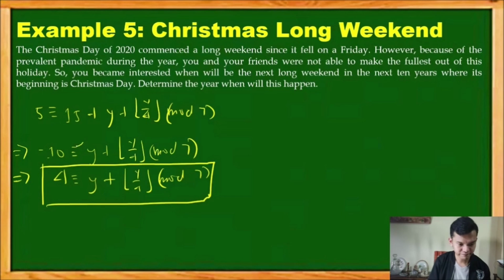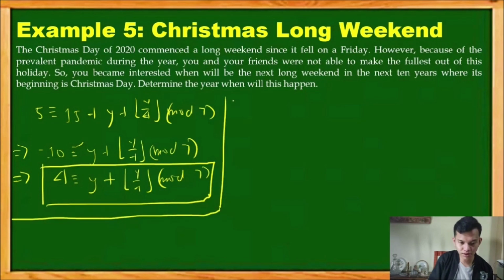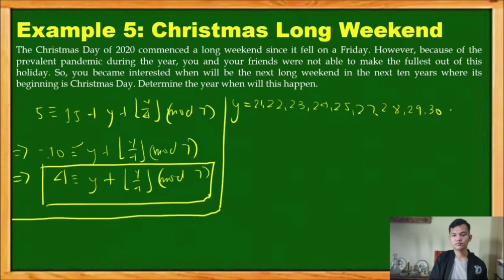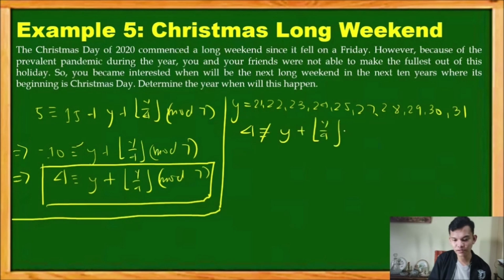So when we evaluate this linear congruence with values of y equals 21, 22, 23, 24, 25, 27, 28, 29, 30, up to 31, we will find that 4 will not be linearly congruent to y plus floor of y over 4 mod 7.